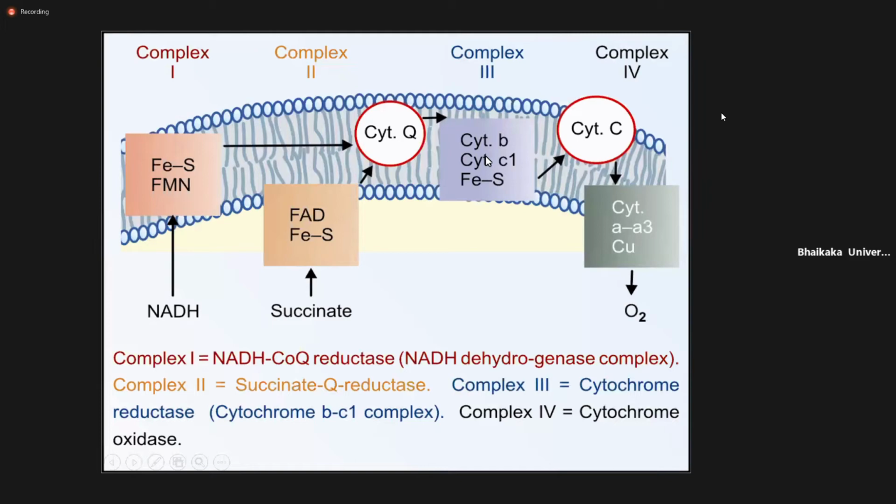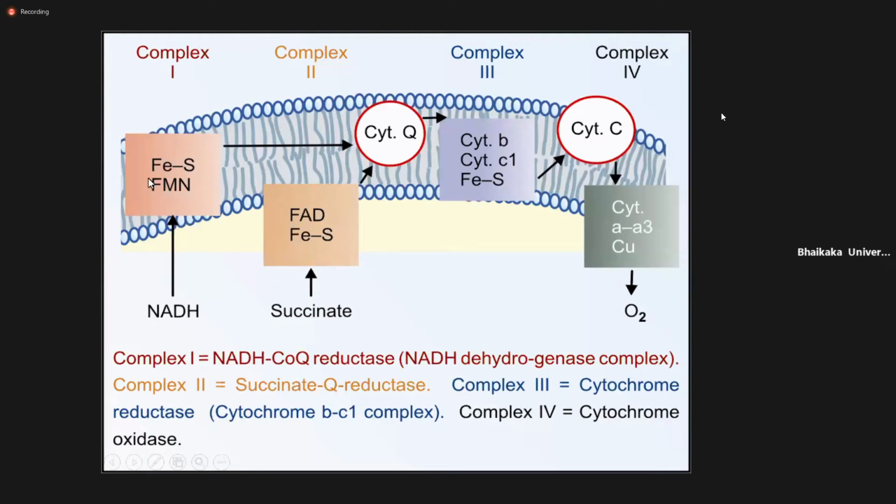The third complex is cytochrome reductase, or you can say cytochrome bc1 complex, because it contains cytochrome b and cytochrome c1. Complex 4 is called cytochrome oxidase.